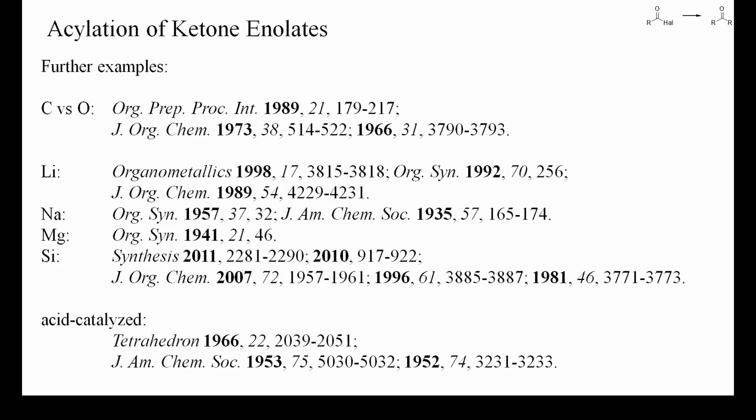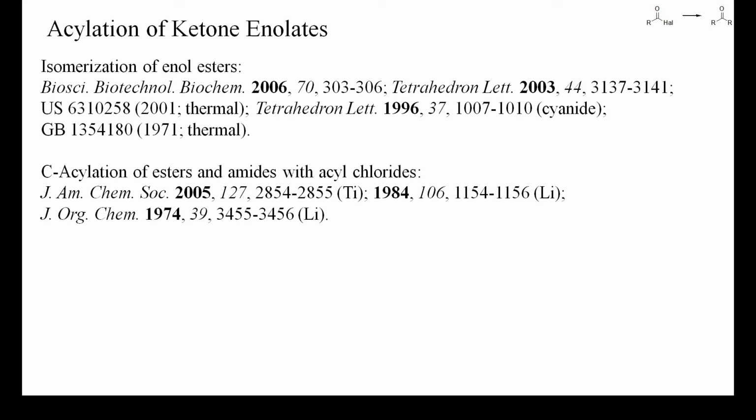There are not too many examples in the literature because instead of using acyl halides, it is often more convenient to use less reactive acylating reagents for the acylation of enolates, for instance esters, as in the Claisen condensation. Finally, here are a few references of the isomerization of enol esters to yield 1,3-diketones and of the acylation at carbon by acyl halides of ester and amide enolates.